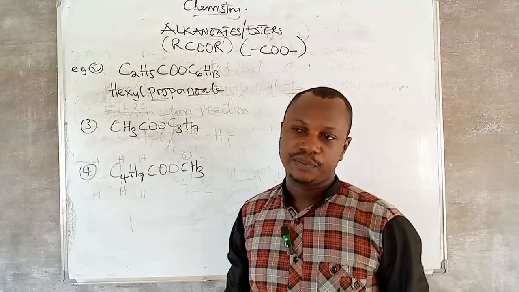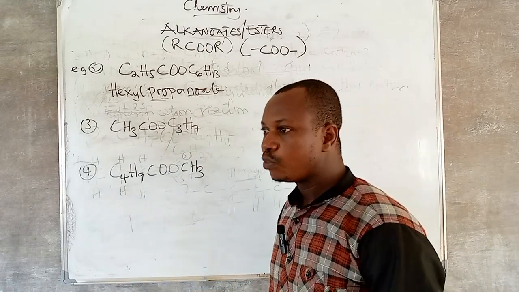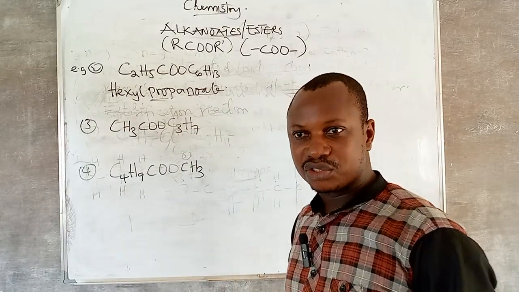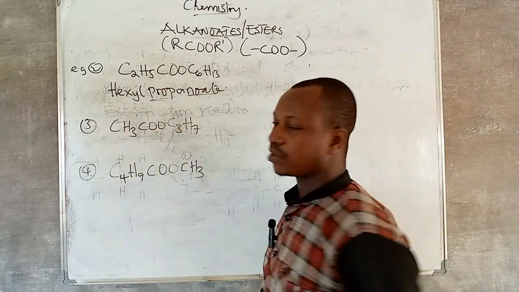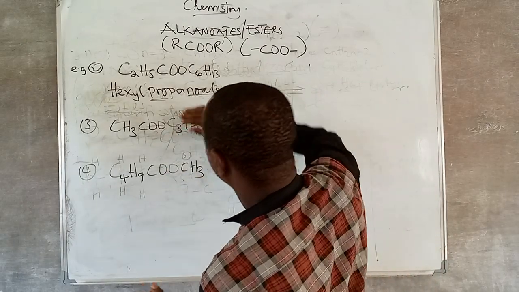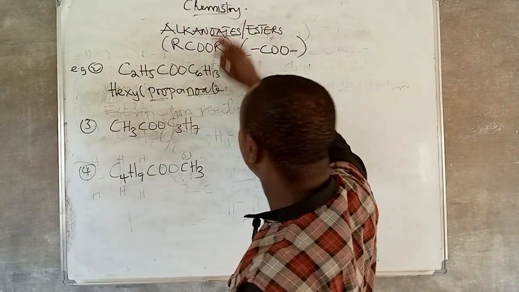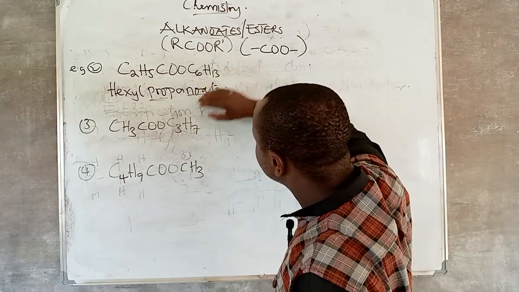This is organic chemistry. To me, I'm not bothered about hydrogen, even though it plays a role. But inasmuch as we are dealing with organic chemistry, all my eyes are fixed on carbon atoms. Okay, look at this one now. How do you name it? First of all, name this side. It is a rule. This arrow that has this sign, you must name it first. First of all, name this side.